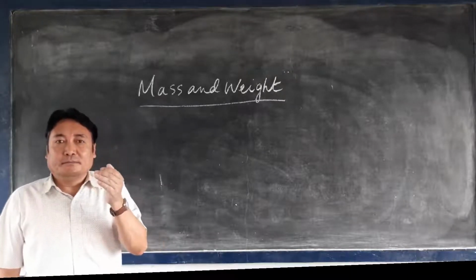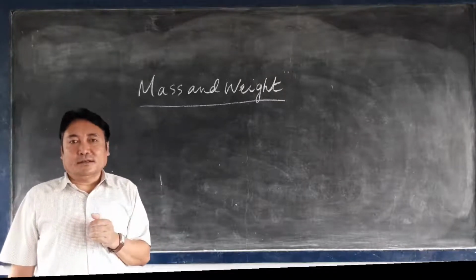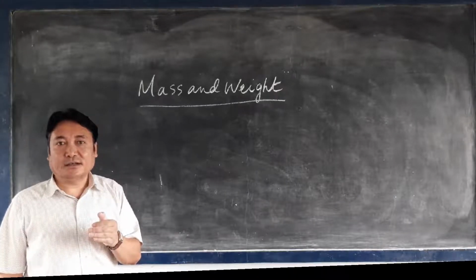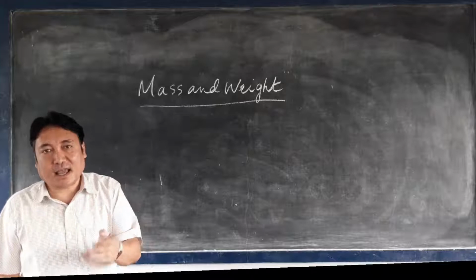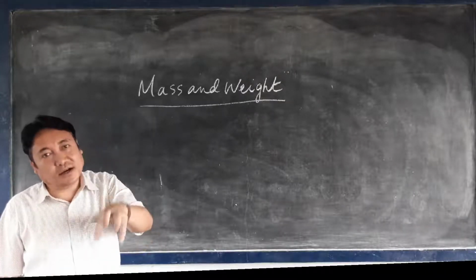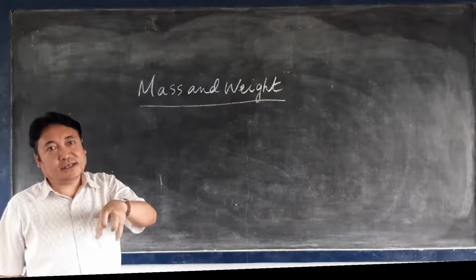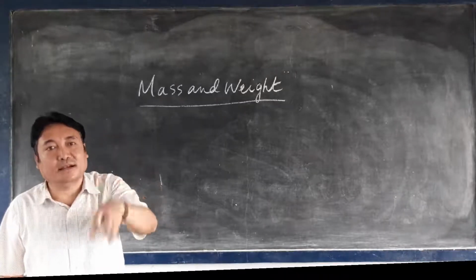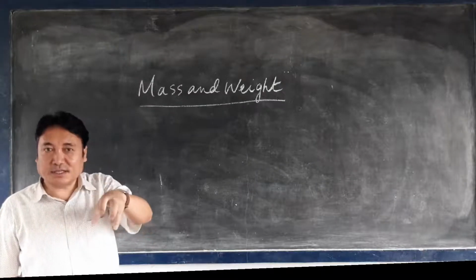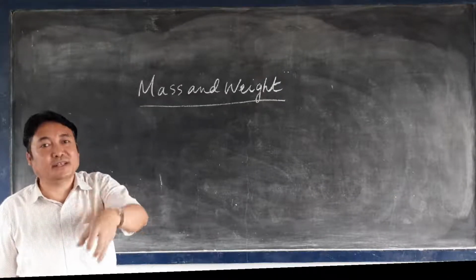And matter is the body which has mass and occupies space, and mass is the body in which matter is contained. Mass is the body in which matter is present.